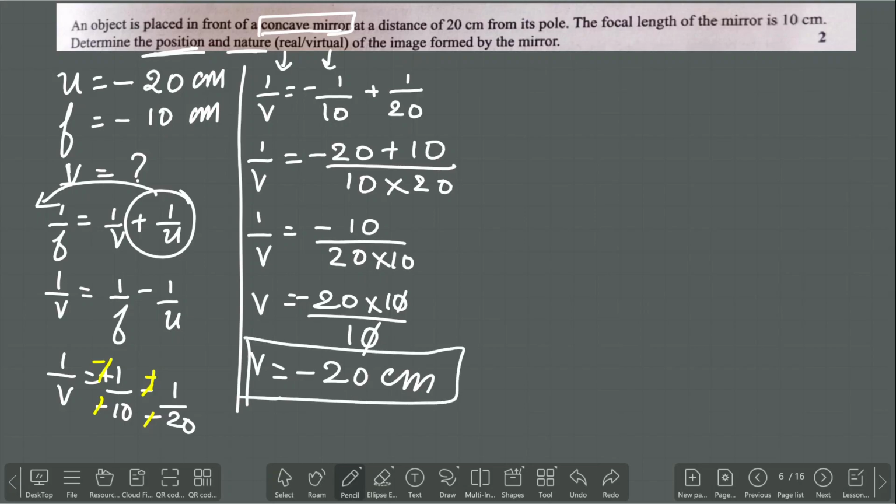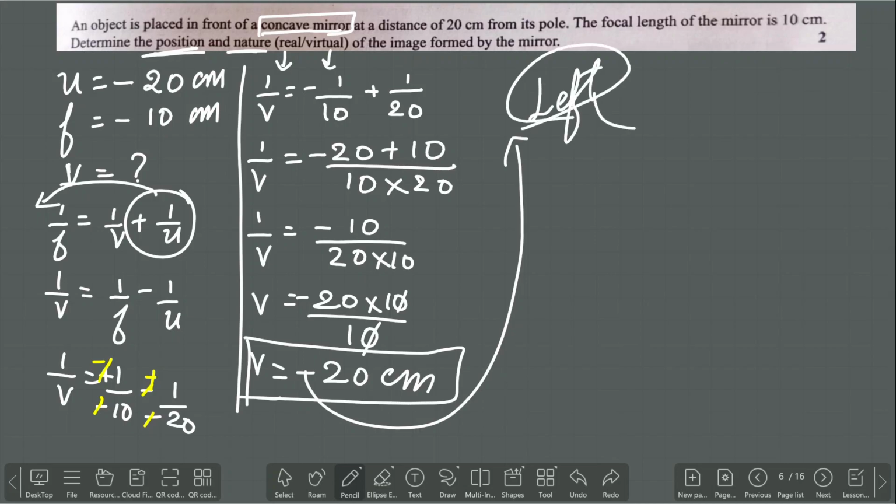Clear? So v is equal to minus 20 centimeter. Now I got the answer in the form of negative. Negative means it will be there on the left hand side. Left hand side means the nature of the image is going to be real for a mirror. Either you can just say it directly, or else draw the ray diagram.